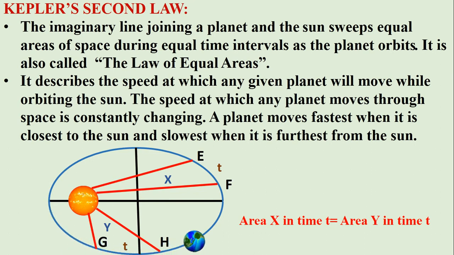So let's say in the first condition the area is y and in the second condition the area is x. So x equals y where the time period is the same.